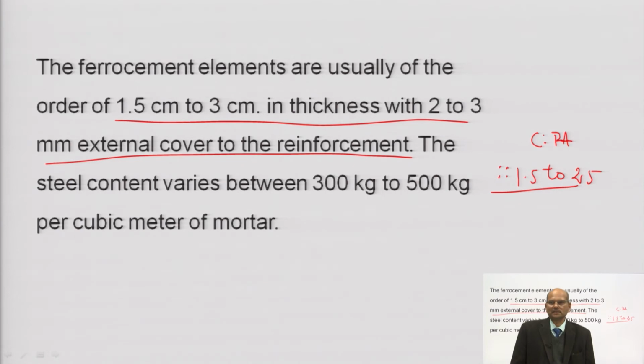If pH is more than 13, certainly we are getting a passive condition. In passive condition there will be no chances of corrosion, and if there is, then in that case you can use the galvanized mesh. You can use the galvanized mesh. And not only that, after the construction, suppose I have constructed a water tank, you can go for painting. So, the surface can be painted.